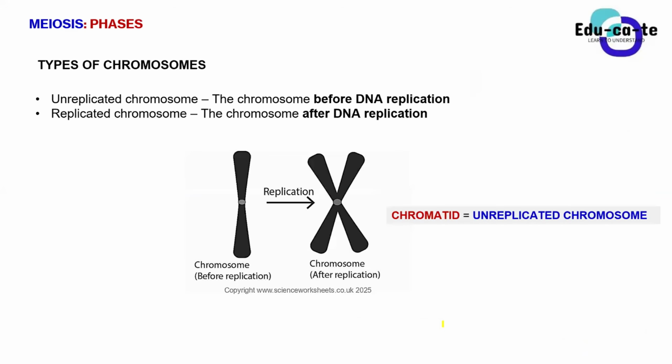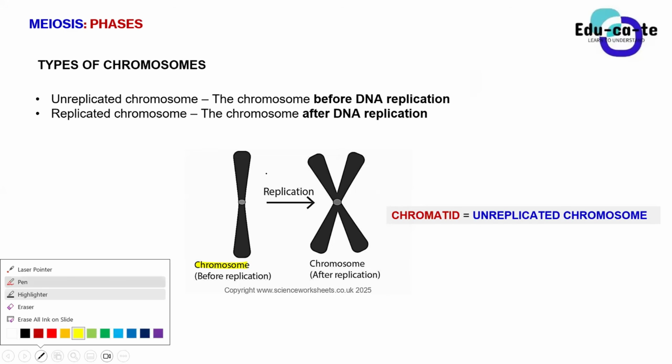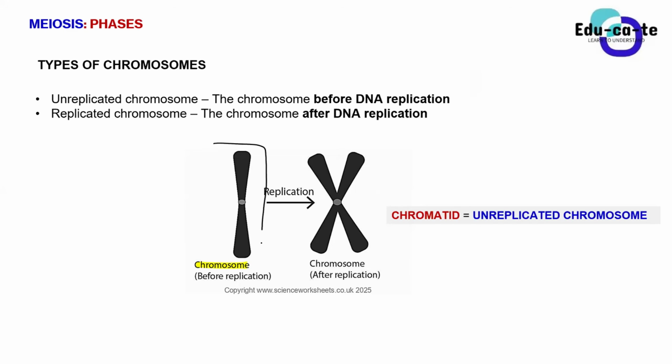The unreplicated chromosome is just a single chromosome. You can see here it's written unreplicated chromosome. If you look at diagram 1, this chromosome that looks single, you call it a chromatid, yes, but it is actually known as an unreplicated chromosome. So when we're talking about a chromatid, you can also refer to it as an unreplicated chromosome.